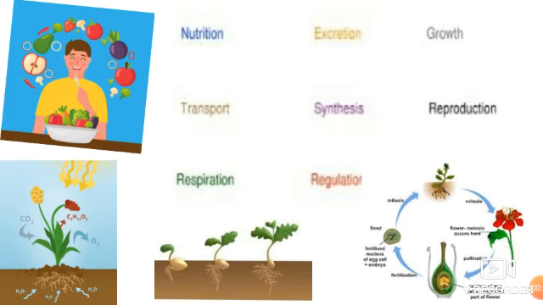These are examples of life processes: nutrition, transportation, respiration, excretion, synthesis, regulation, growth, reproduction. These are all different kinds of life processes performed by living things. You might have already learned about nutrition, transportation and respiration. Now in this video we are going to discuss a life process called excretion.